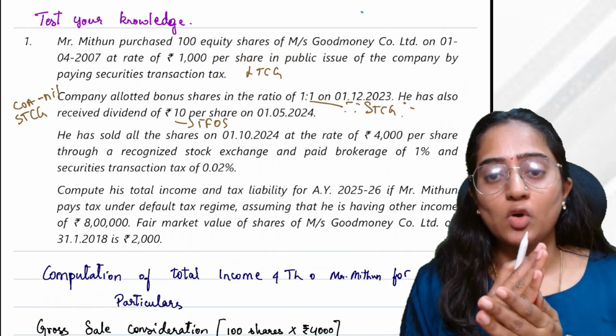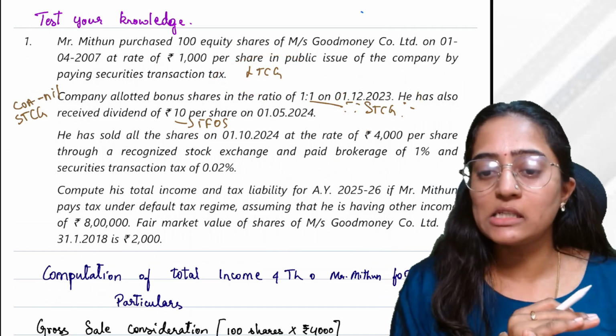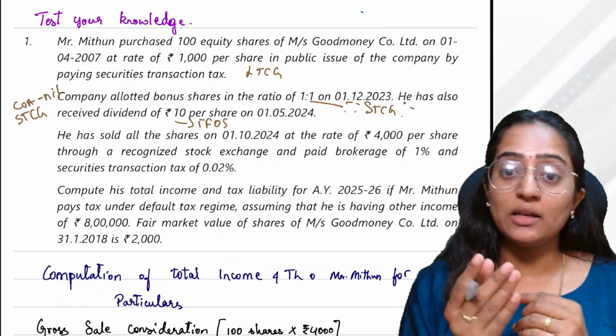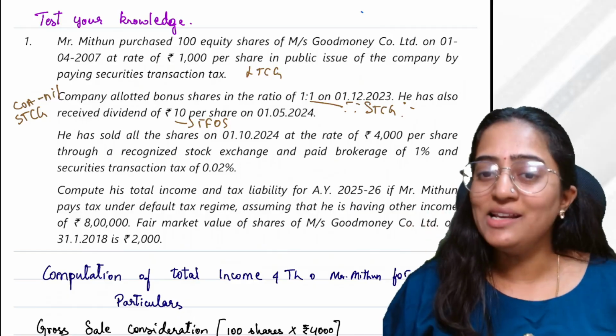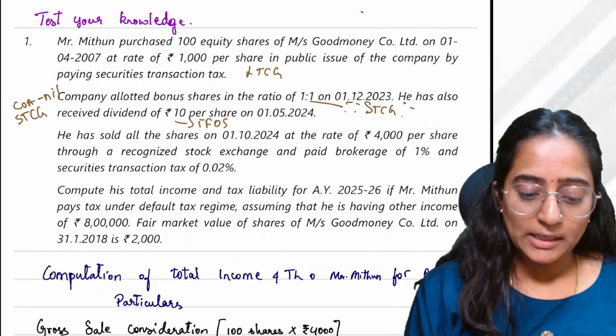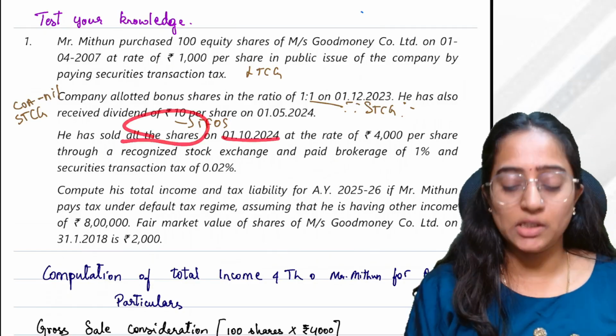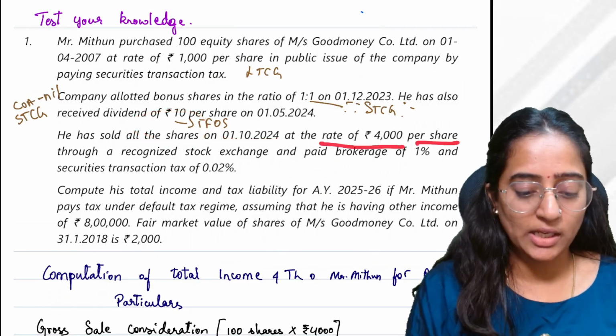It is based on the capital asset. If the capital asset is long term, you will get long term capital gain. If the capital asset is short term, you will get short term capital gain. Clear? He has sold all the shares on 1/10/2024 at the rate of 4,000 per share to a recognized stock exchange.